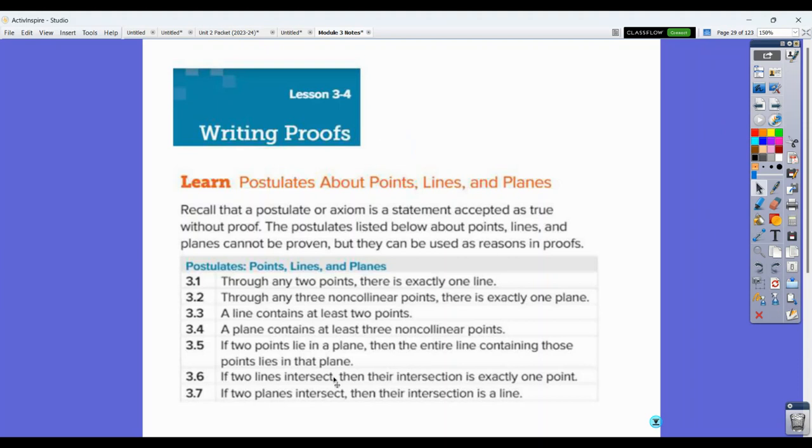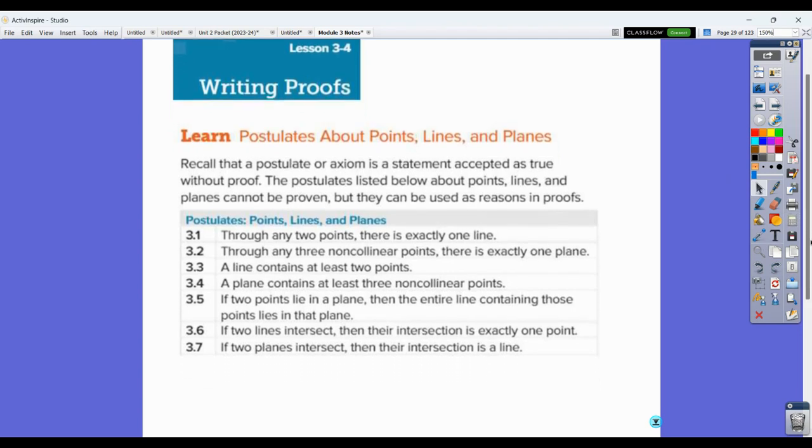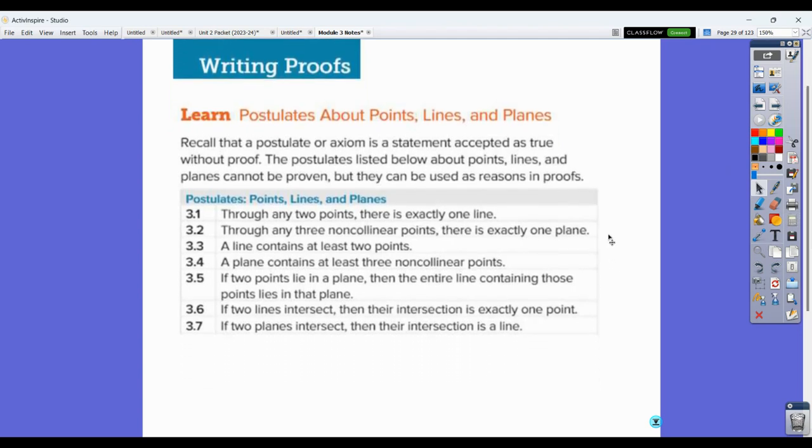So the first thing they put in proofs is just the postulates or axioms that are about points, lines, and planes. Accepted as true without proof is what a postulate is. Postulates listed below are about points, lines, and planes. Cannot be proven, but we do assume them to be true in order to do proofs. So you can take your time to look at these, but through any 2 points, there's exactly one line.